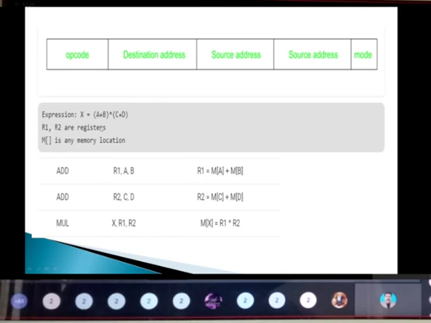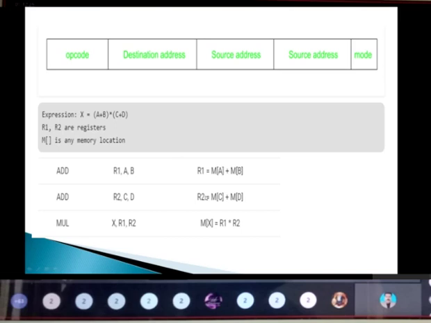So next is C plus D. I'm just going to do the addition between C and D. So here C and D are the source addresses. I'm going to do the addition, and then store the content again in the register R2. So the meaning of this instruction is R2 equals the content present in the memory location of C plus the content present in the memory location of D. Both will be added and stored in R2.